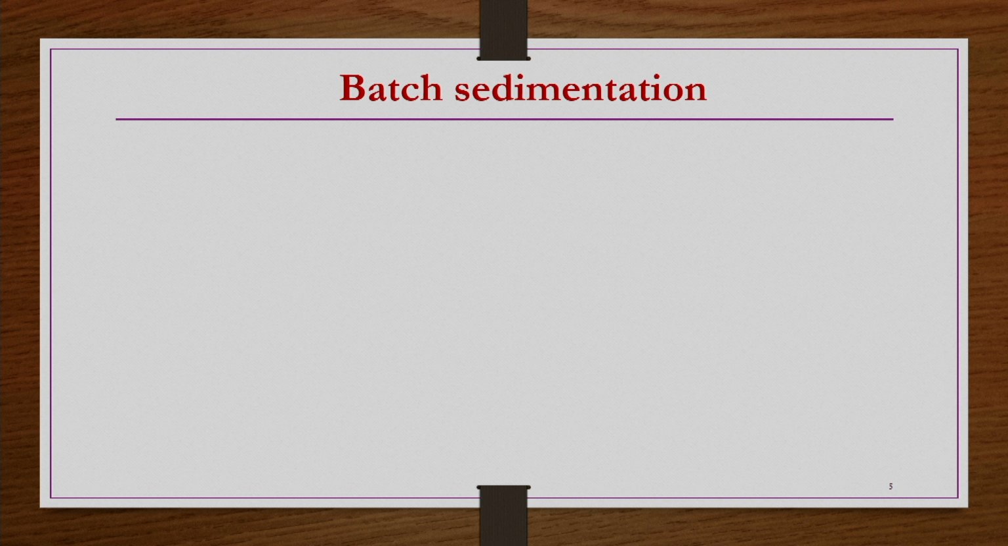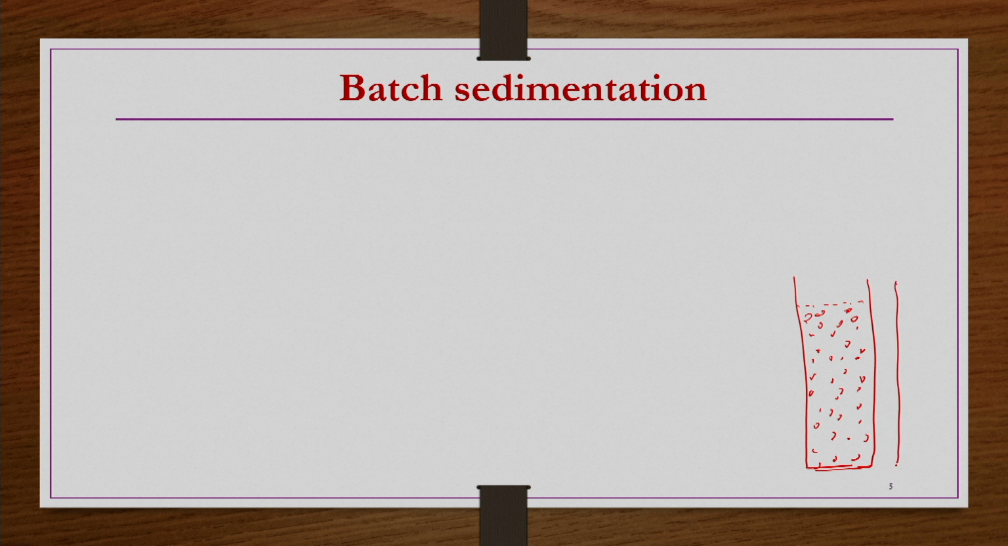Simply, if you see batch sedimentation, it is nothing but a cylindrical container in which you take a slurry, or whatever concentrated suspension you have, and fill it in this container. Then, if you allow sufficiently large time for this suspension to settle, after some time you can see all the particles have settled and formed a sludge at the bottom like this,